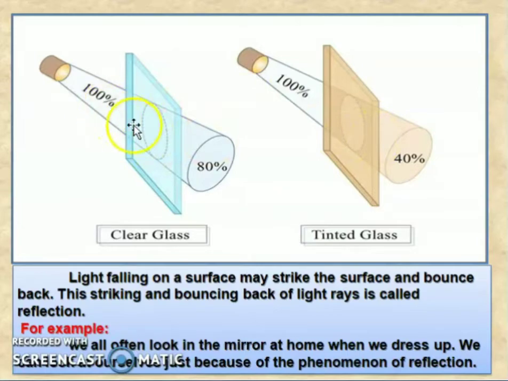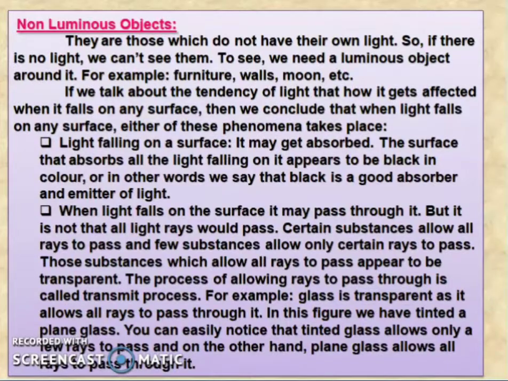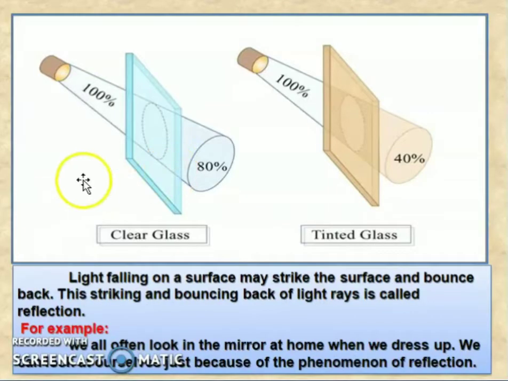So here 100% of the light is coming and this one allows 80%. And here 100 means 40. So you can see that here, the tinted glass allows only a few rays to pass and the plain glass allows all rays to pass through it. So this is the diagram of a clear glass and tinted glass.